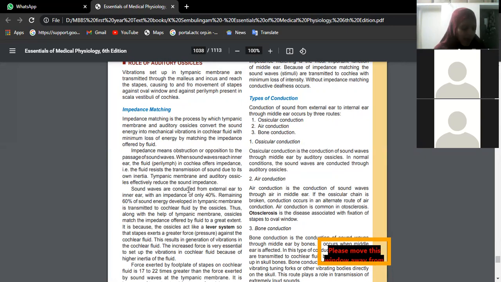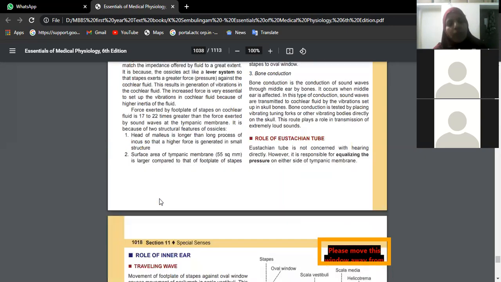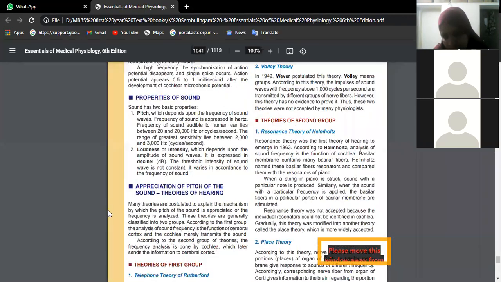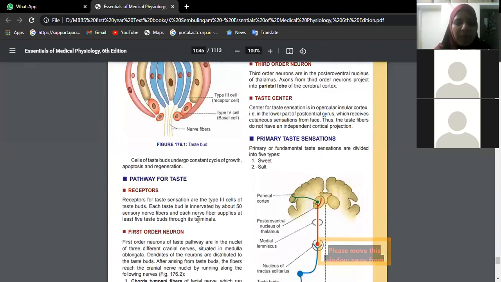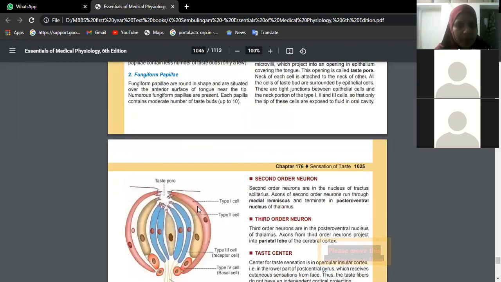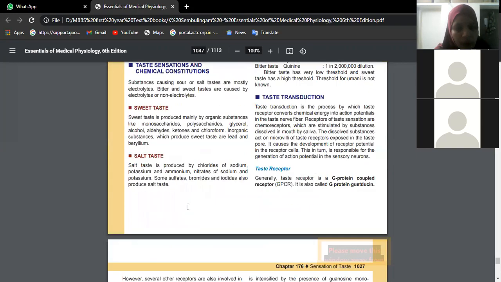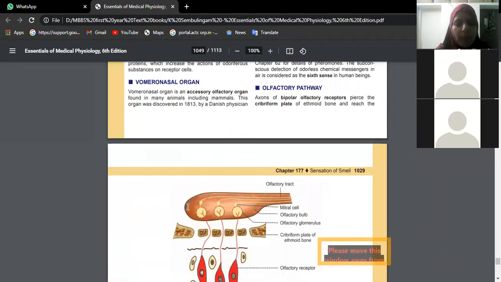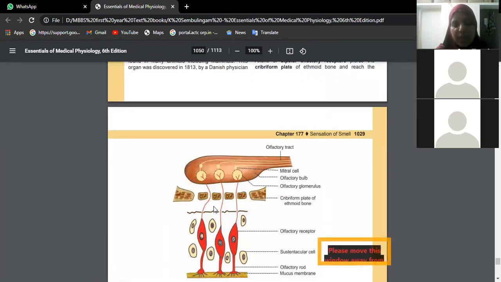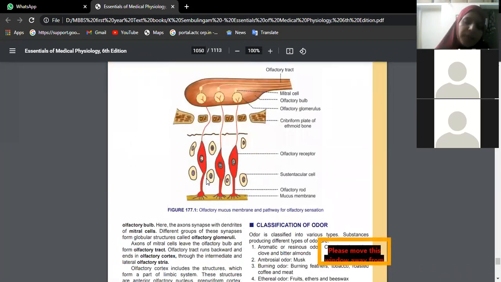Combination in olfactory pathway. What is the olfactory pathway, beta? It's a very small pathway. From where does it start? This is olfactory, and this is taste. Olfactory starts at the cribriform plate of the ethmoid bone, in the nasal mucosa. The nasal mucosa has olfactory neurons, isn't it? These are all supporting cells.